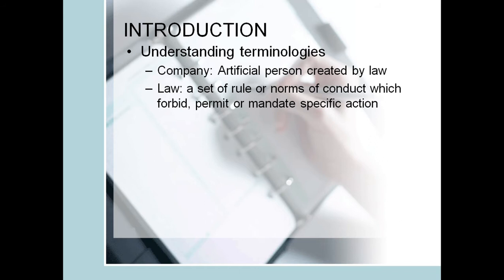Introduction: understanding the terminologies. Company: an artificial person created by law. Whereas when you talk about law, a set of rules or norms of conduct which forbid, permit, or mandate specific action. So in the word company law, there are two words. We have company and we have law.